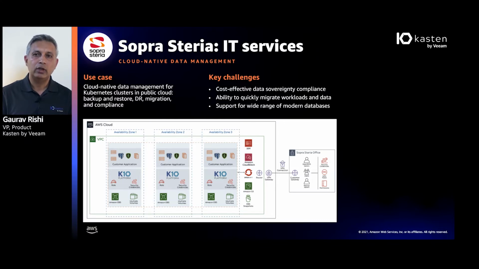And if you look at the picture here, in some ways it's similar to the one you saw in the previous slide. But the difference being, in addition to running their applications on AWS cloud, they also have applications that they need to have running and data that they need to secure on premises. So it's a hybrid architecture. Additionally, in this case, they are running OpenShift as the Kubernetes distribution, while the previous slide was showing EKS. So Kasten, of course, supports both, and AWS Cloud also supports a variety of different Kubernetes distributions.